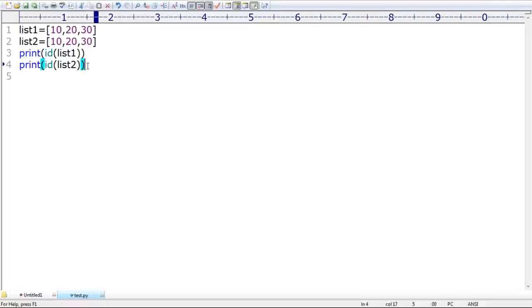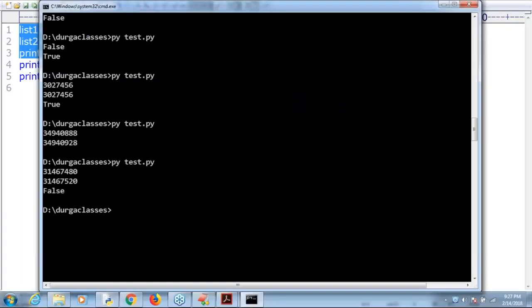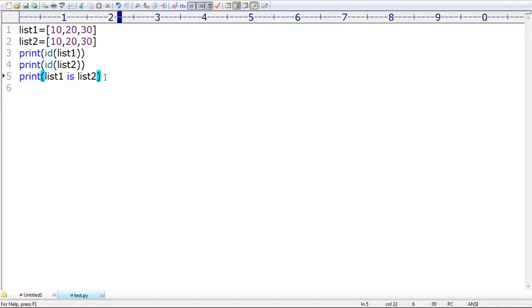Now I'm using list1 is list2. What's the answer? The is operator is always going to check address comparison. The address of these objects, both are different. What is the answer? The answer is always False. Remember this one, because both objects are different. False is the answer. But I don't want address comparison. I want content comparison.